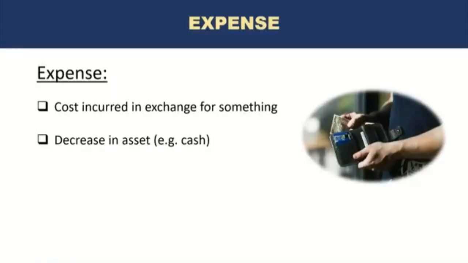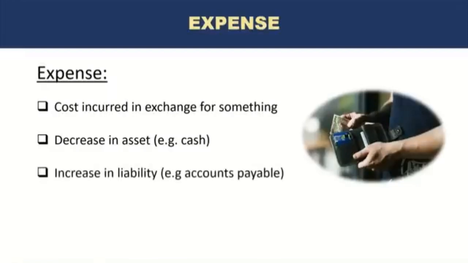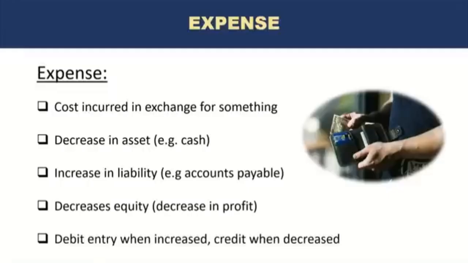Remember from the definition, it is a decrease in asset, for example, cash. So when you pay for something, that's an expense. The asset cash is reduced. It also can result in increase in liability. For example, accounts payable. So when the company purchases something on credit, it records an accounts payable liability, and it results in decrease in equity or profit. Finally, it's a debit entry when increased, credit when decreased.